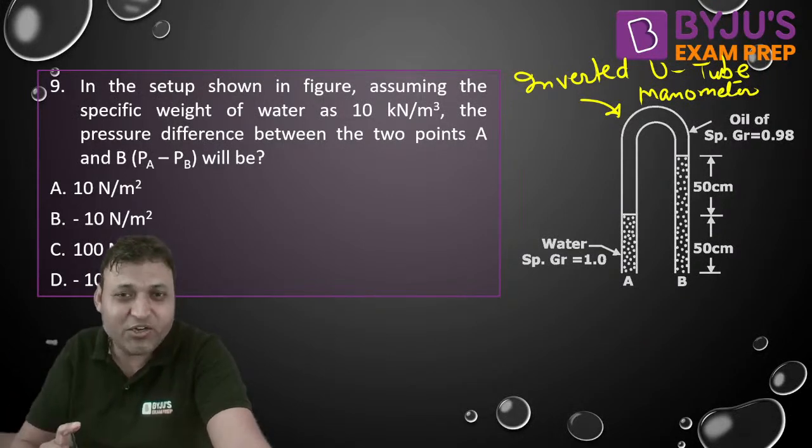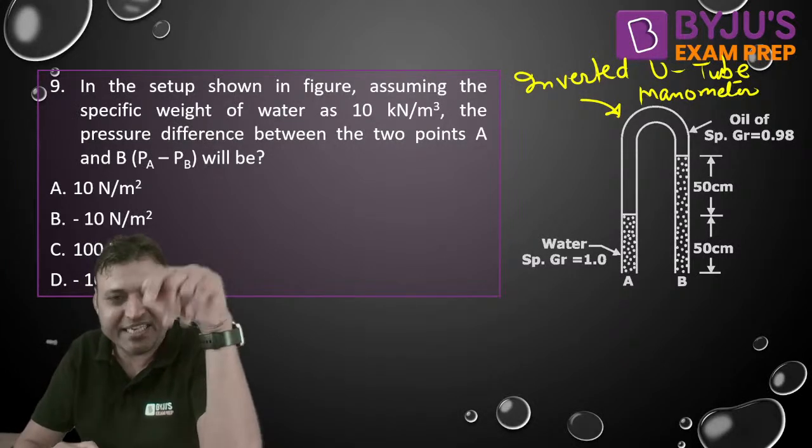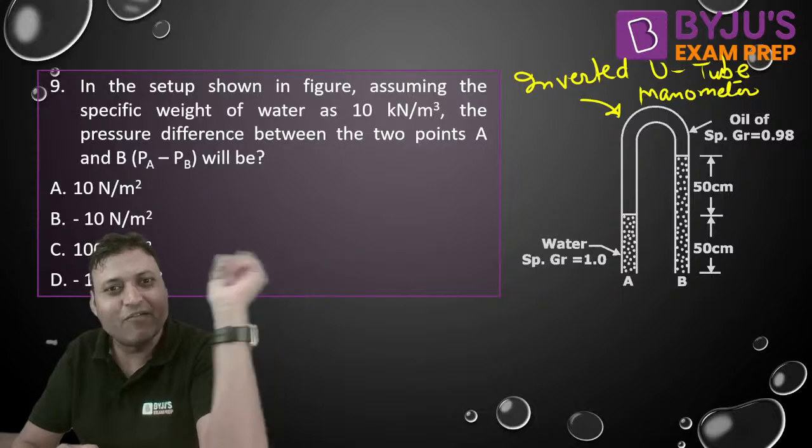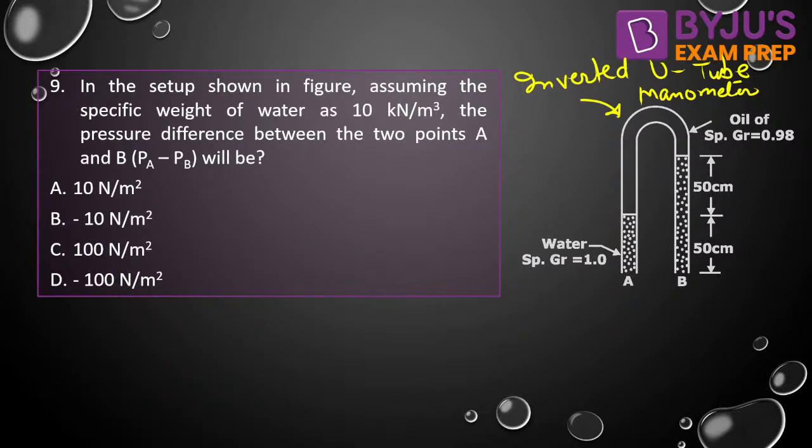The second thing you need to remember is, if you are traveling in fluid 1, then rho 1 will be taken into consideration, rho 1 g h1. And if you are traveling in fluid rho 2, then you should take rho 2. Let me write. Start from point A. PA is the pressure at A, PB is the pressure at B. So these are the points which are having the same pressure. In the setup shown in figure, assume the specific weight of water is 10 kilonewton per meter cube.